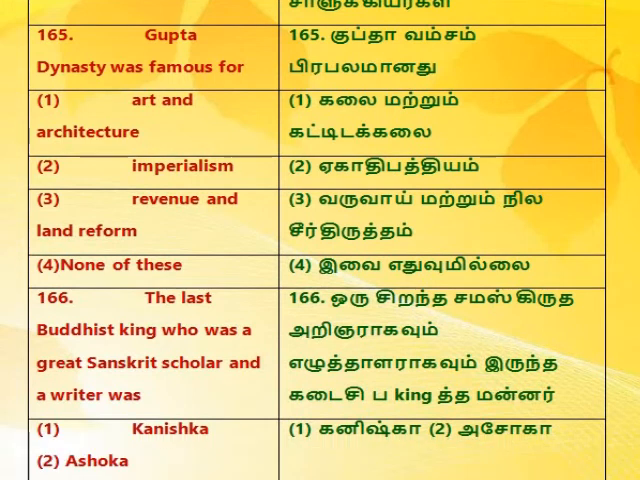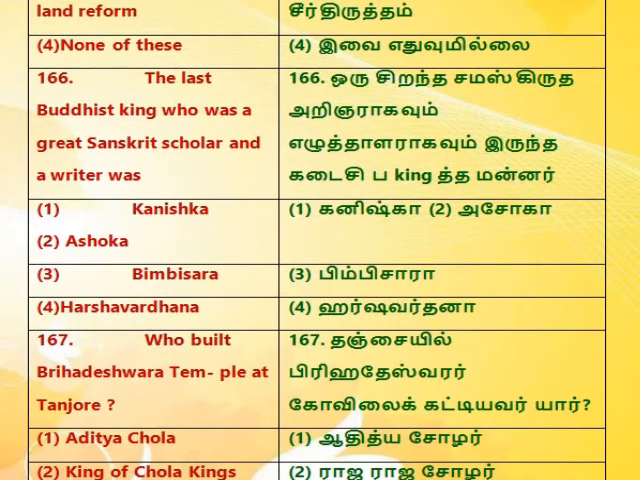165. Gupta dynasty was famous for 1. Art and architecture. 2. Imperialism. 3. Revenue and land reform. 4. None of these. 166. The last Buddhist king who was a great Sanskrit scholar and a writer was 1. Kanishka. 2. Ashoka. 3. Bimbisara. 4. Harshavardhana.